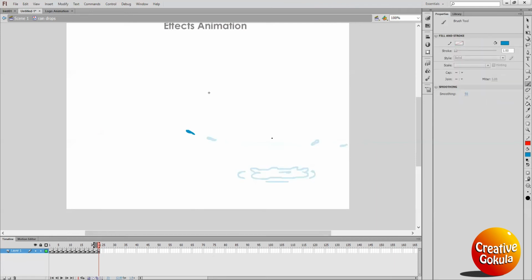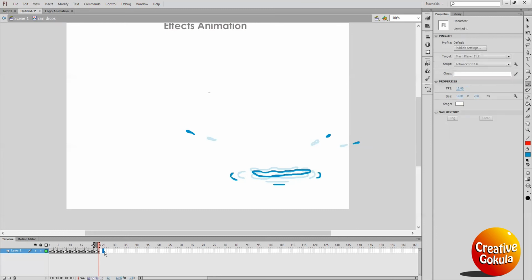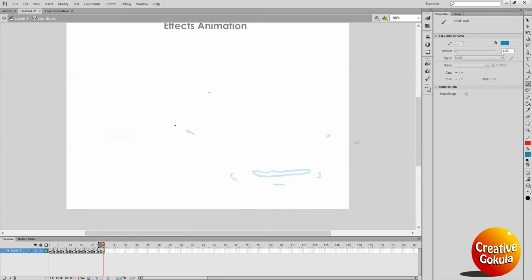This will become bigger, this will become small, this is gone out, and the ripples will extend and become smaller. Insert keyframe. This water will become smaller now.